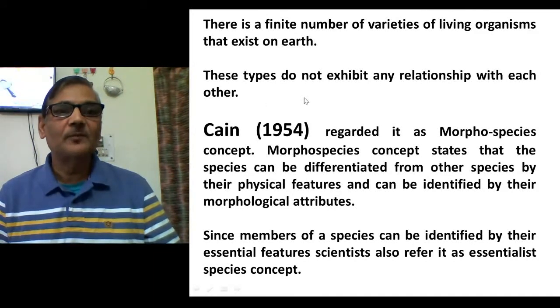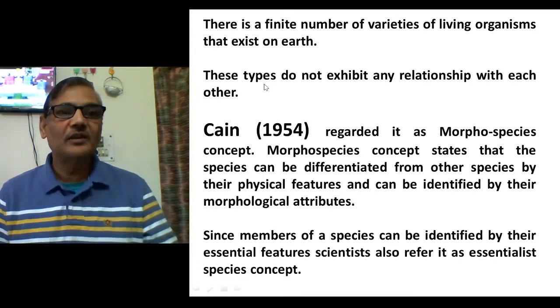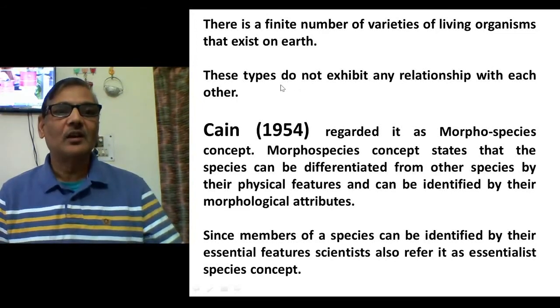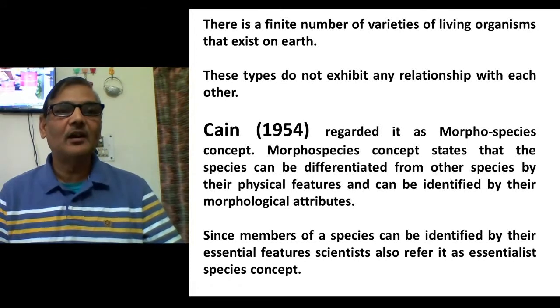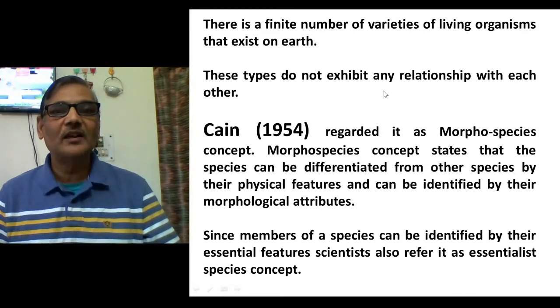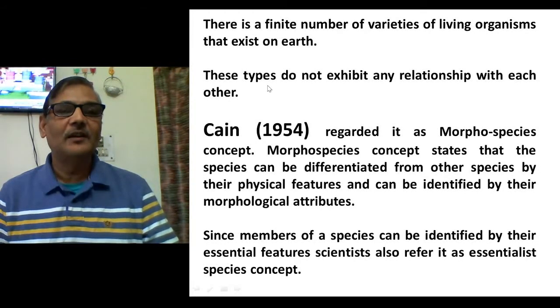Then these types do not exhibit any relationship with each other. It means all those types which exist on this planet are totally different from each other. They are individual, as if they were found at one point of time, and as such they are remaining on this planet, and they are not related to each other. This was another concept, that these types do not exhibit any relationship with each other. It means evolutionarily they are not related. This was also a drawback in considering the species.